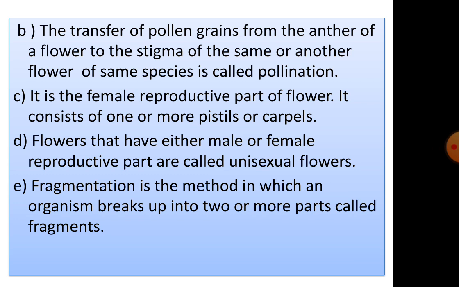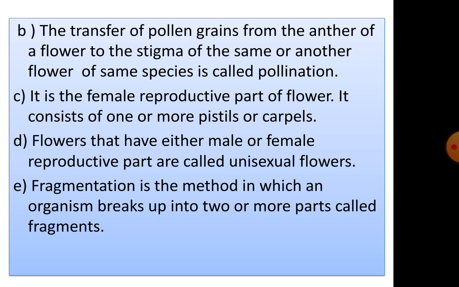B. Pollination. The transfer of pollen grains from the anther of a flower to the stigma of the same or another flower of same species is called pollination. C. Gynoecium. It is a female reproductive part of flower. It consists of one or more pistils or carpels.